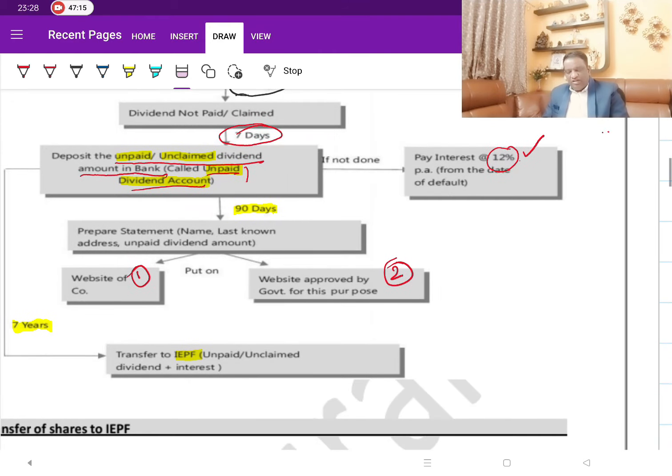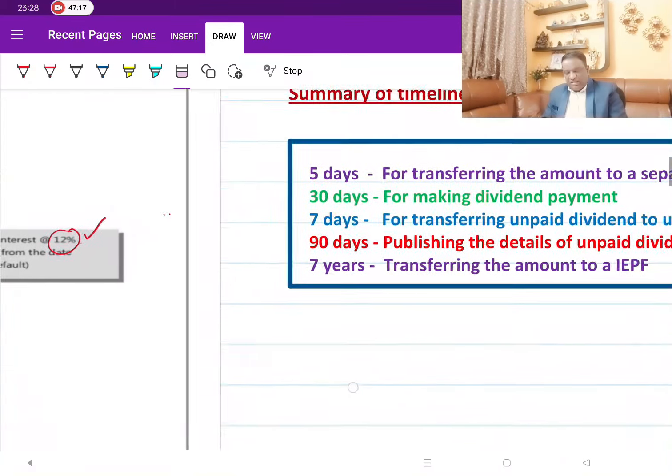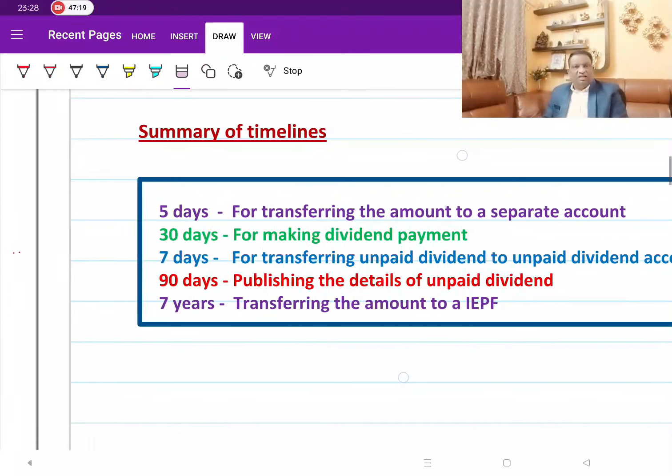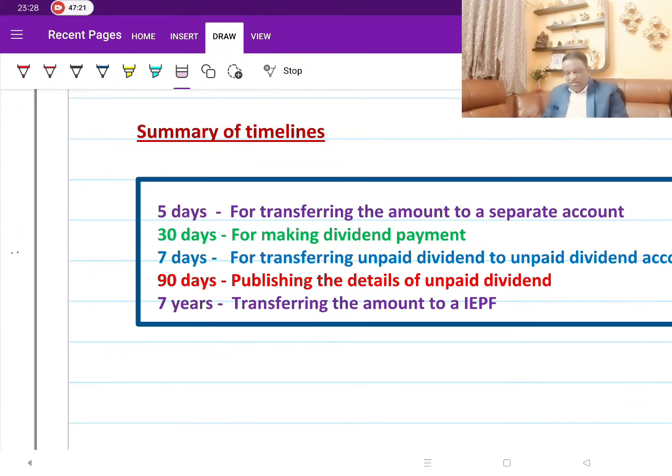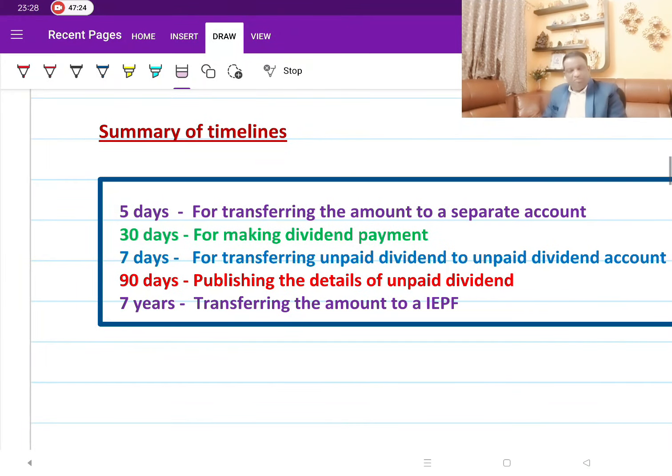Now before I move further, let's summarize the timelines. These are the various timelines, putting it in one place. 5 days: all this starts from the date of declaration. Within 5 days from the date of declaration, they have to transfer the amount to a separate account. From the regular account, they will have to open a separate account and transfer. From this, they start making the payments, and the time limit is 30 days. So this 30 days is for making the dividend payment.